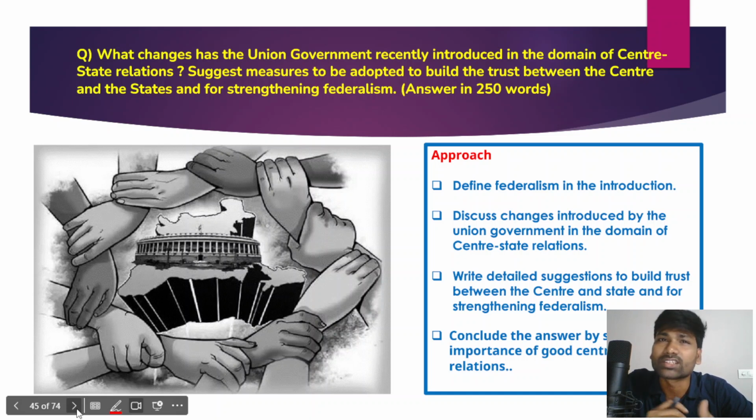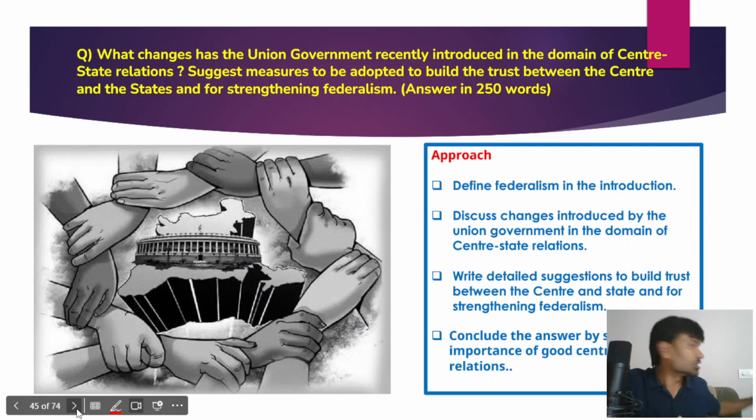Now the question is, what changes has the Union government recently introduced in the domain of center-state relations? Center-state relations is a very important topic for your examination, and every year UPSC asks at least one question from it. You also need to suggest some measures to be adopted to build trust between center and states and to strengthen federalism, right?